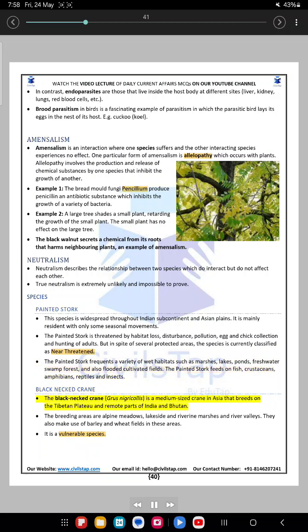Black-necked crane. The black-necked crane, Grus nigricollis, is a medium-sized crane in Asia that breeds on the Tibetan Plateau and remote parts of India and Bhutan. The breeding areas are alpine meadows, lakeside and riverine marshes and river valleys. They also make use of barley and wheat fields in these areas. It is a vulnerable species.